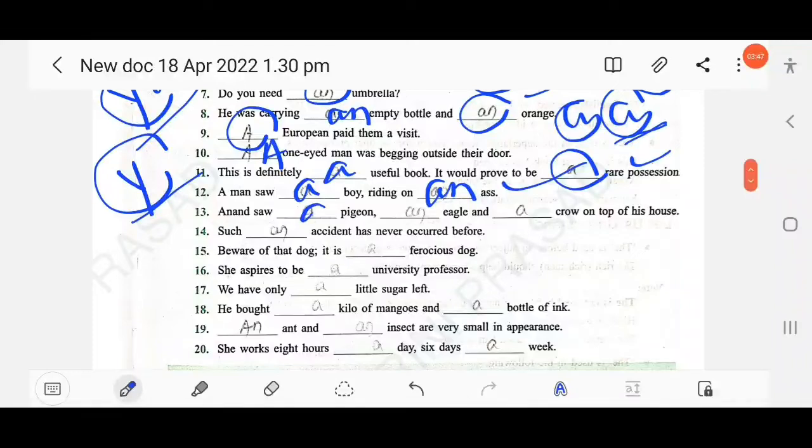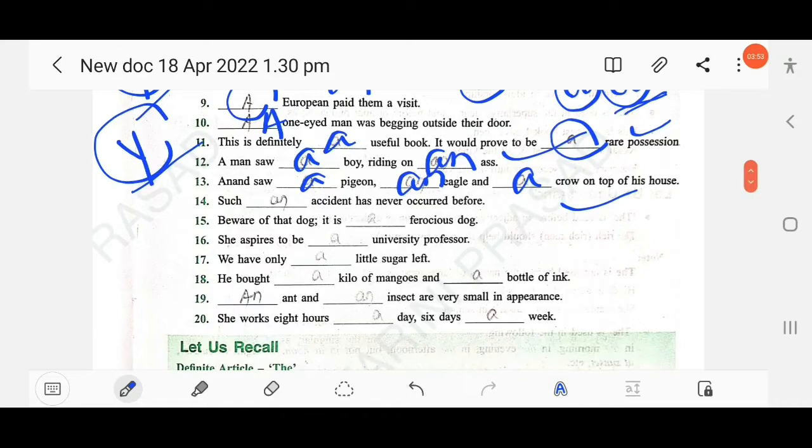Anand saw a pigeon, an eagle, a crow on the top of his house. Such dash accident has never occurred before. Such an accident. Beware of that dog. It is a ferocious dog. She aspires to be a university professor. A university, not an university. We have only a little sugar left.